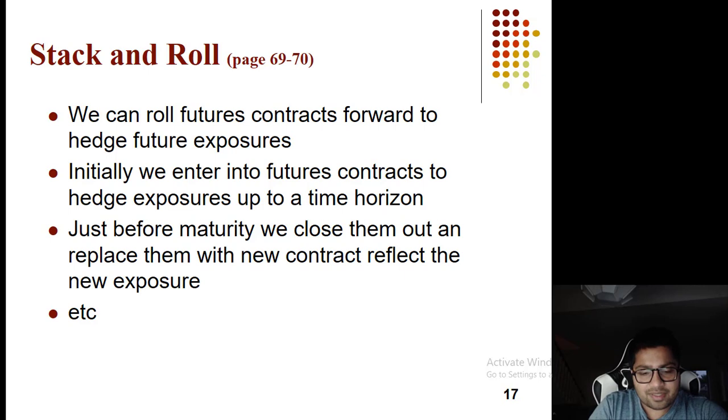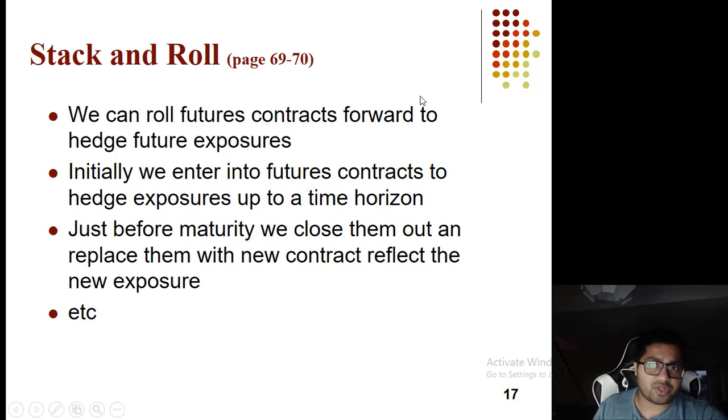Now sometimes you're trading in futures contracts, but you have very long delivery cycles. Let's say I'm an aircraft company, and I want to purchase oil for the next 2 years. Futures are not available for the next 2 years. So what do you do? You roll over your futures. You close the current month contract when it is near ending, and you buy the next month contract if you're long. If you're short, you short the next month contract and close the current month contract. So rolling over is closing the current month and getting a position in the next month, long or short.